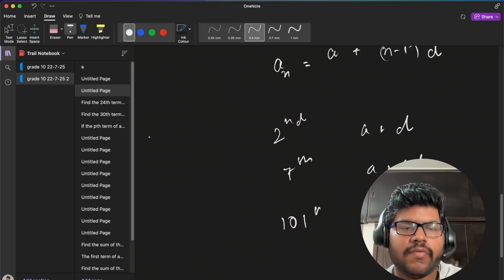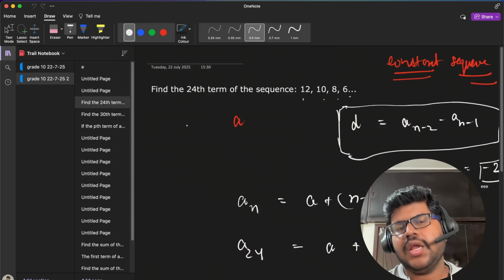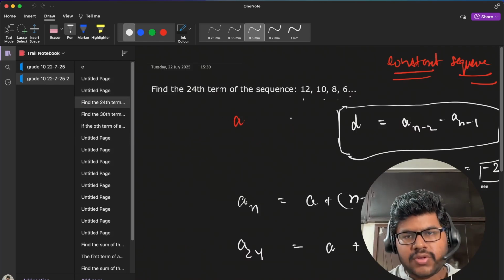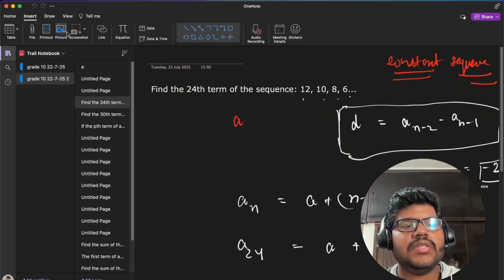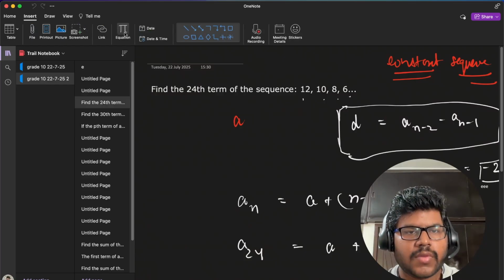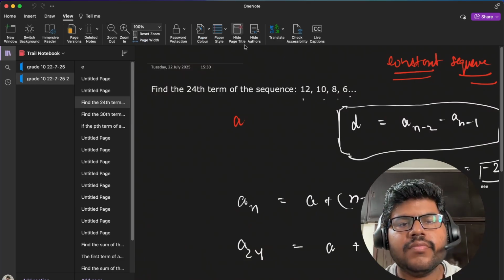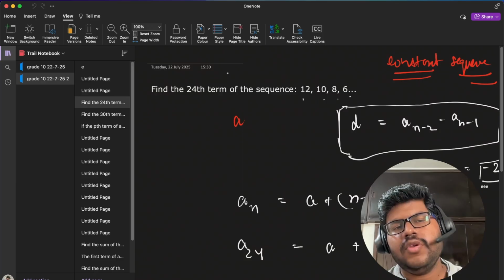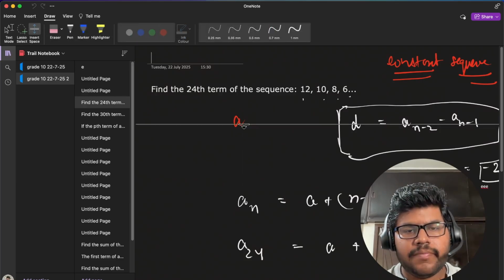Now let us solve a few questions on AP, right? Find the 24th term of the sequence. You need to find the 24th term of the sequence. Okay, so how do we do that?